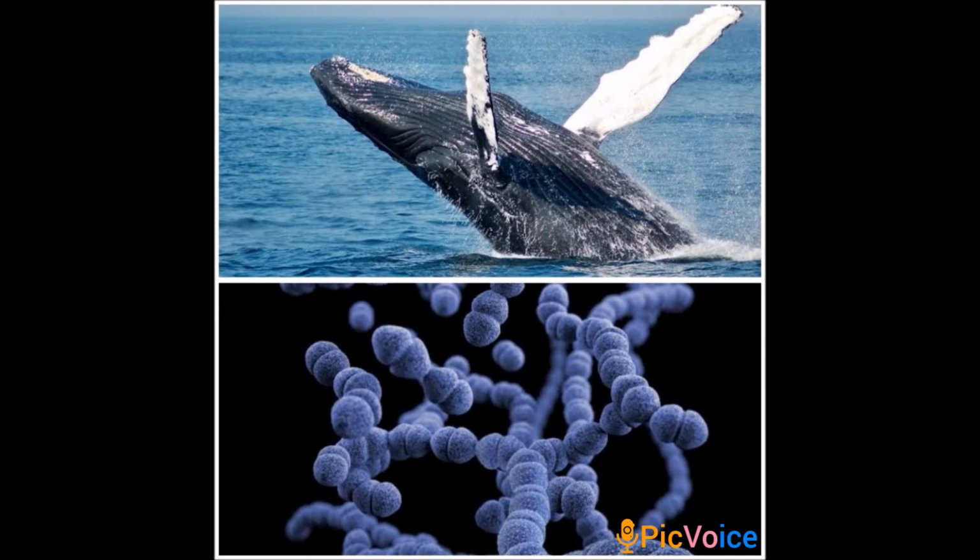Today in the biology subject, we are going to see about life, about what is life, the various characteristics of it, and how they are formed from a cell to a whole organism. Before going into the topic, just observe the image. On the top you can find the picture of a whale, and below, the small structure of bacteria. It is a microscopic organism. So you can see the difference between these two organisms.